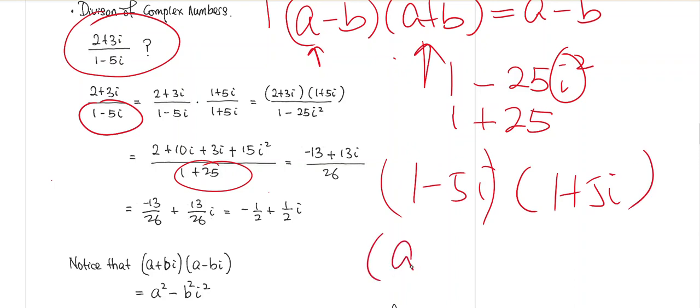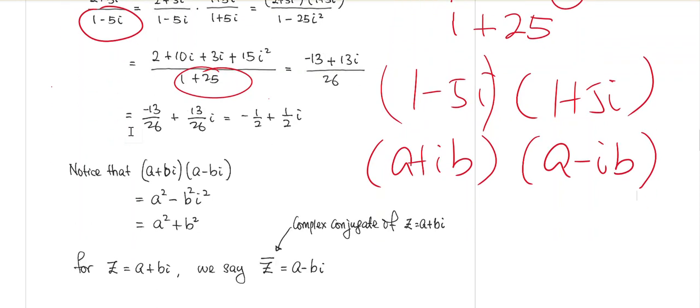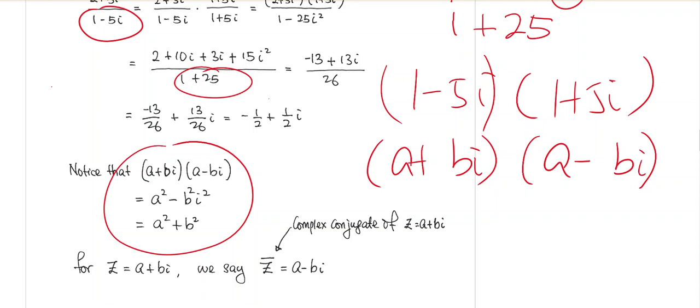So if you have a plus ib, you would want to multiply by a minus ib. This is one sure way to get rid of the i. Oh, by the way, I'm used to writing i in front of the numbers, but it's the same. Let's do it like this because your books do it like this. If you see me subconsciously put the i in front of the b, that's the same. That's not going to be a problem.